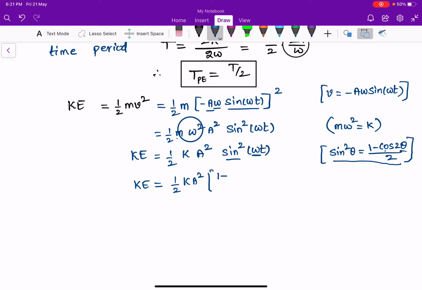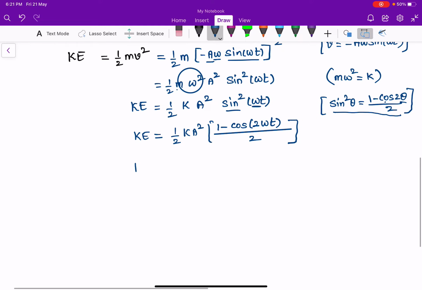So the kinetic energy term comes out as half k a square into 1 by 2 minus 1 by 2 of cos 2 omega t.